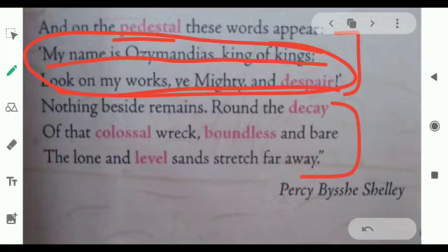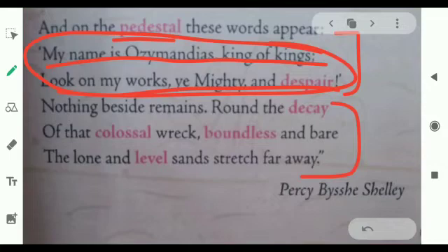So, with this, what is the poet actually trying to tell? The poem talks about the foolish desire to immortalize himself by erecting a statue. This king Ozymandias had a desire to immortalize himself. That is, he wanted to live in the eyes of others or in the hearts of others for a longer span of time, means for ages. But it had been destroyed with the passage of time. What had time done? Broke it into pieces. The engraving of the platform reflects the pride and arrogance of Ozymandias.